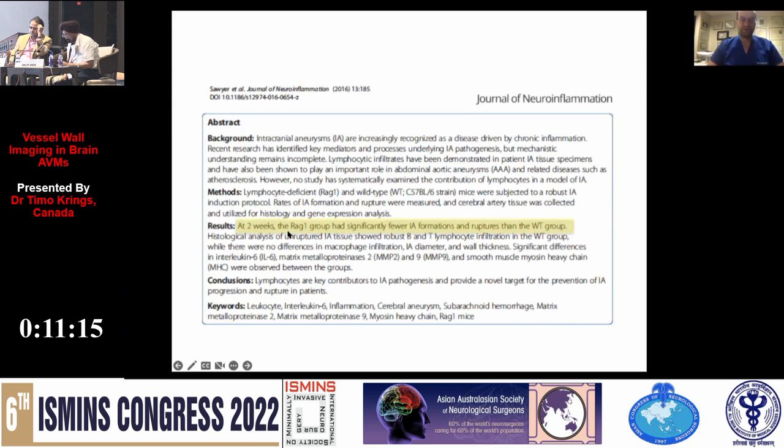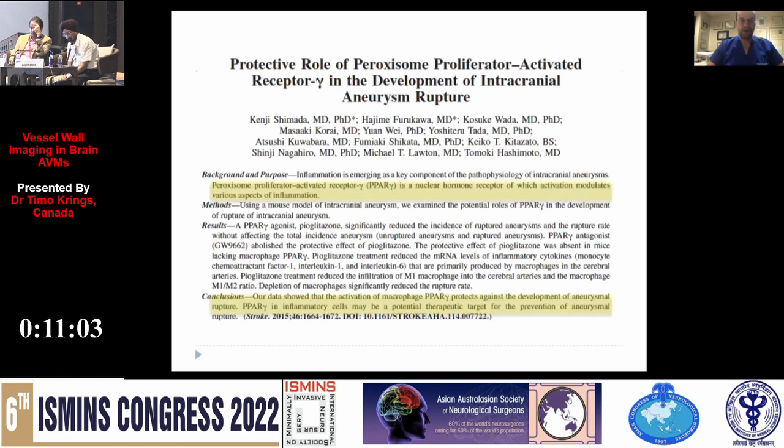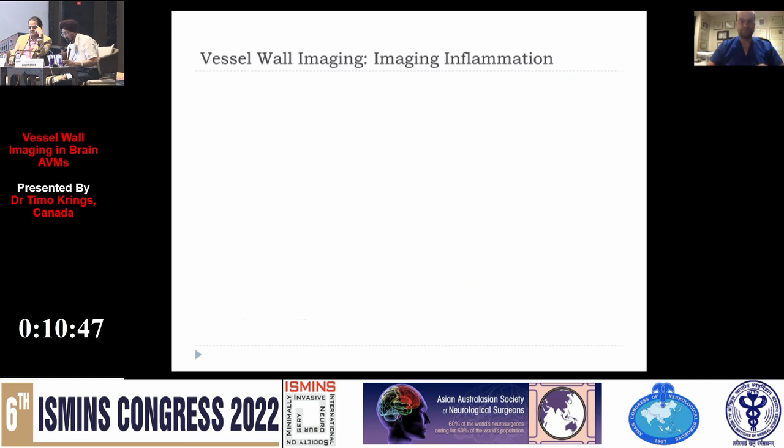And the lymphocyte deficient group had significantly fewer aneurysm formations and ruptures than those animals that had a normal inflammatory response system. And then we can do even further evaluations and identify very specific inflammatory pathways that are activated in aneurysm rupture or that can be deactivated to prevent aneurysms from rupturing.